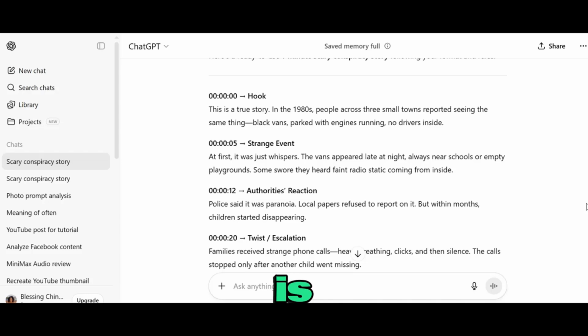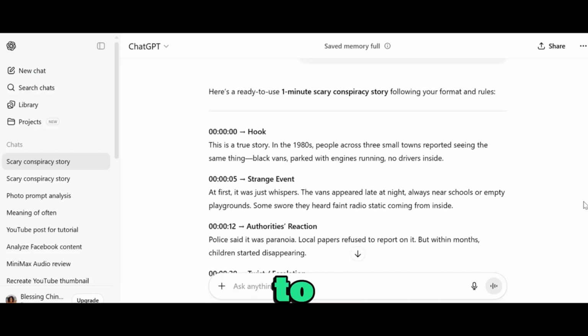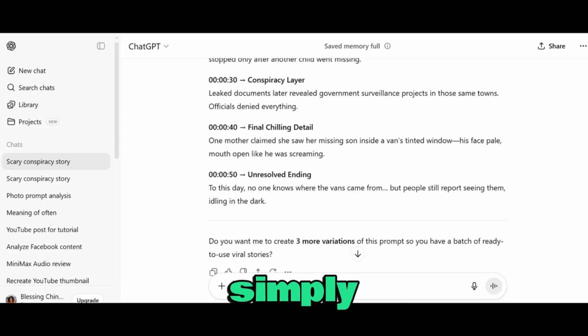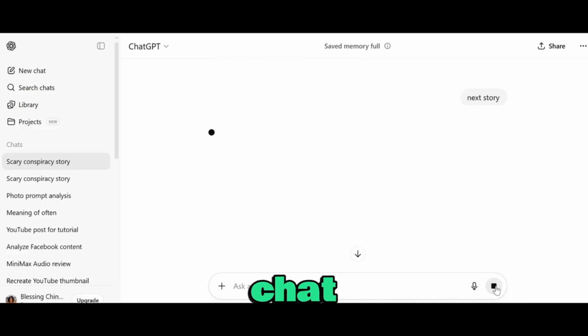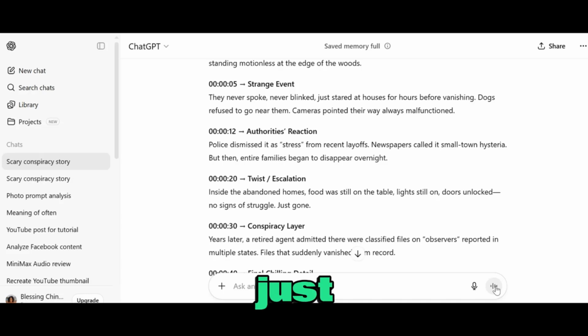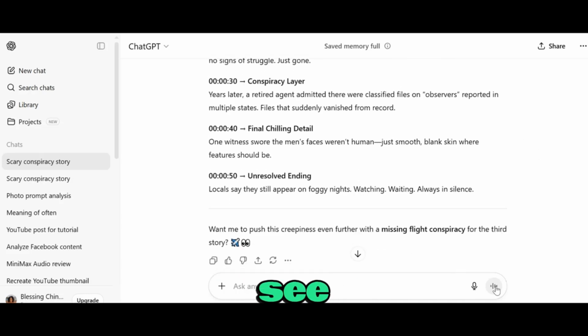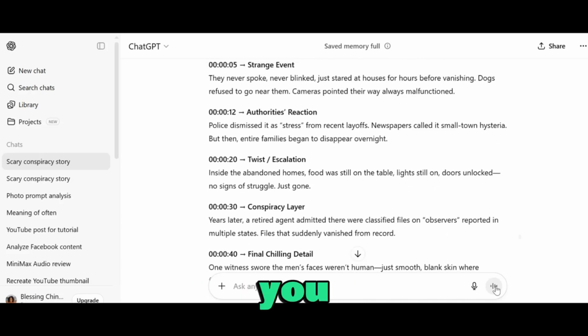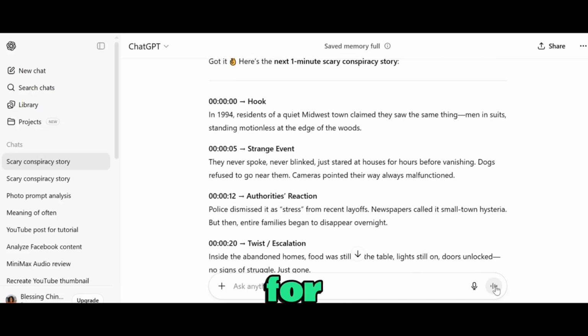So what you just need to do is read through the story carefully to see if it is something that you would want to work with. If you do not like it, just simply go over to the prompt box and type next story, and ChatGPT will generate a fresh new story. All you need to do is go ahead and read through them and see if this is something that you would want to go for.